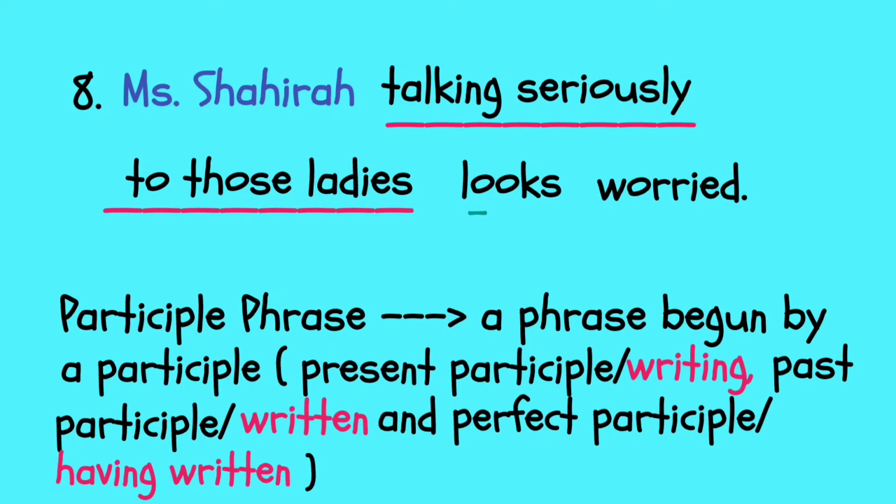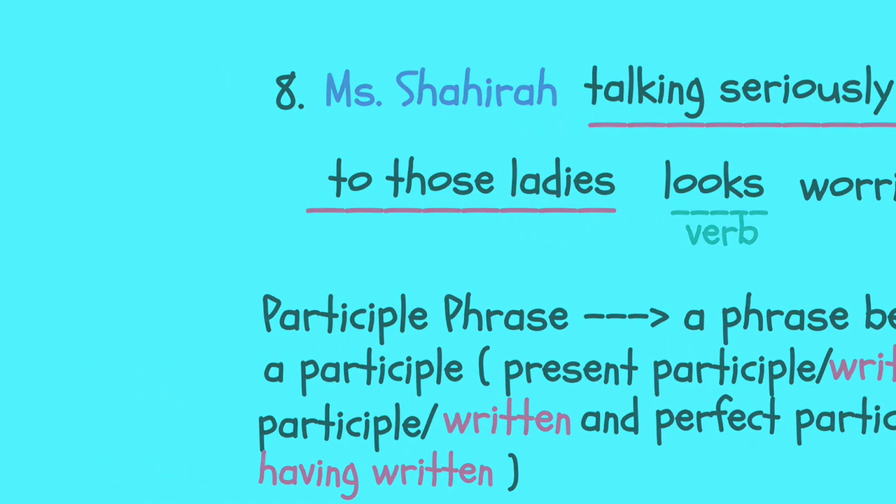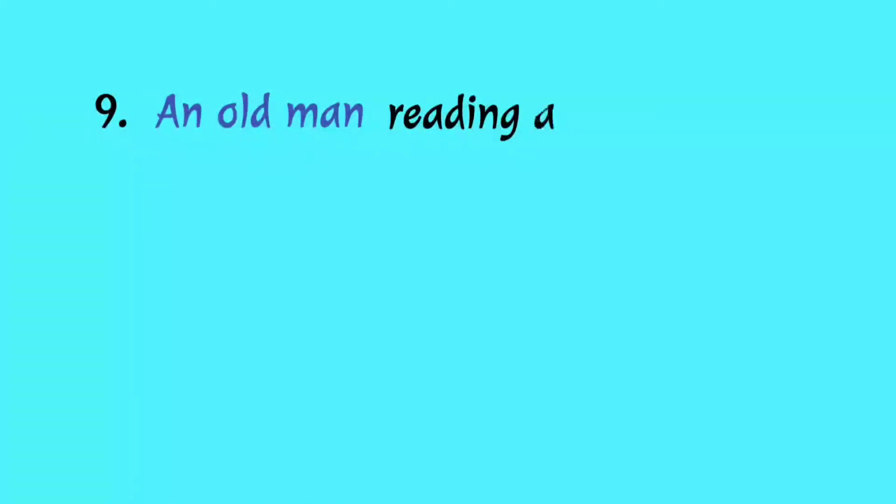Now this one is just a modifier as an adjective. So talking seriously to those ladies is just an adjective. That's why the main subject is Miss Shahirah and the verb is with s. Well, let's see another example using a participle. Number 9, we have: an old man reading a lot of books.